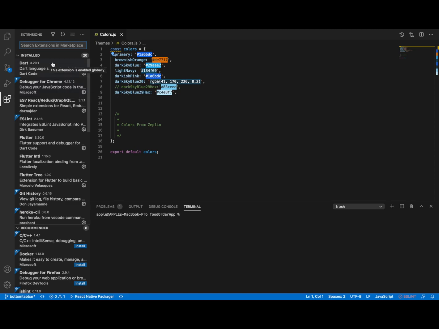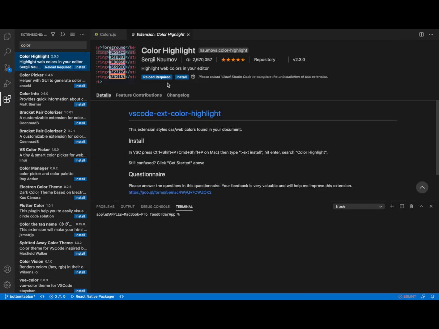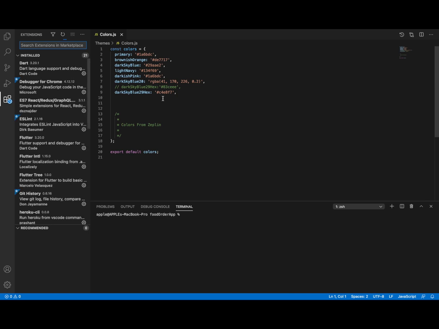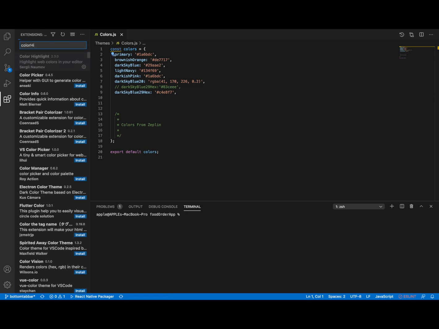So you just have to type color and highlight. As you can see, I have already installed it, but it's asking me to reload the extension to remove it. You just install it, and you can disable it if you want. You can reload and see the colors are gone. And if you want the colors back, you can go again and check the color highlight,